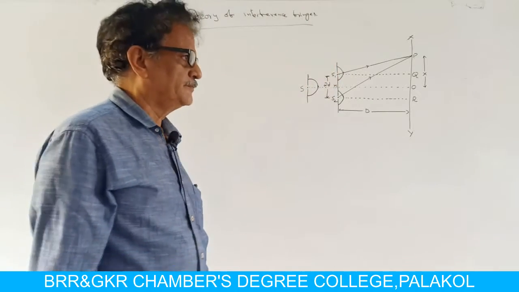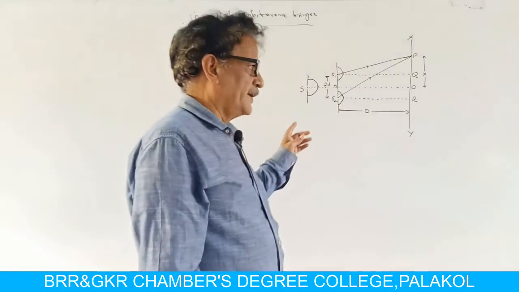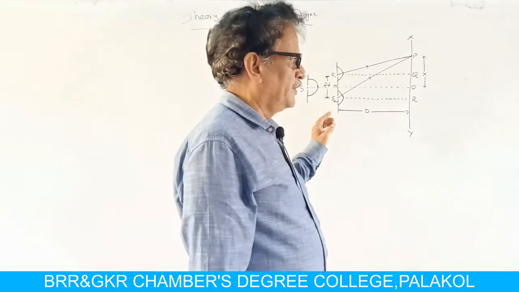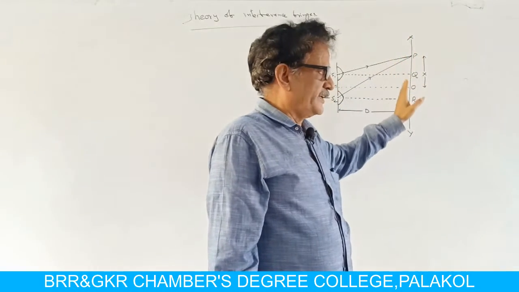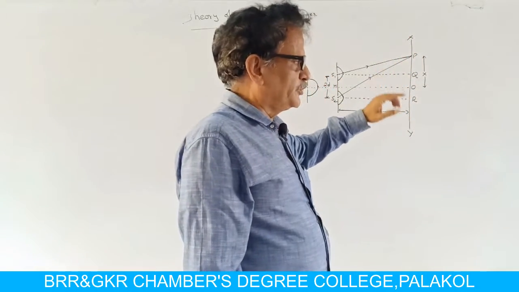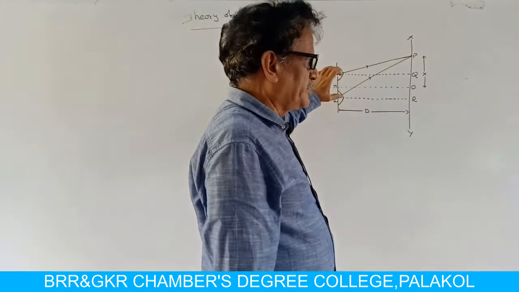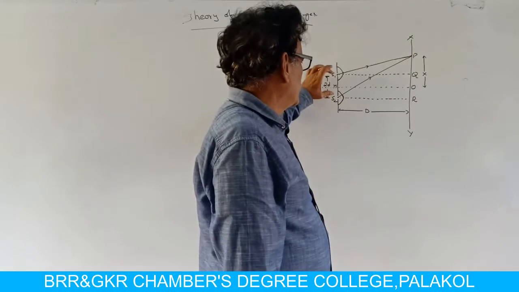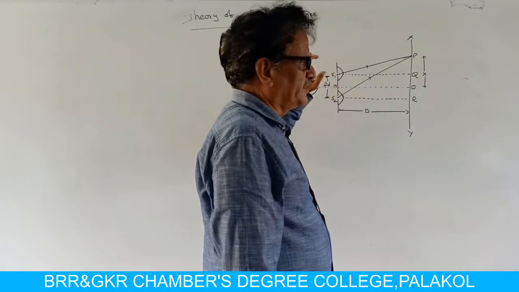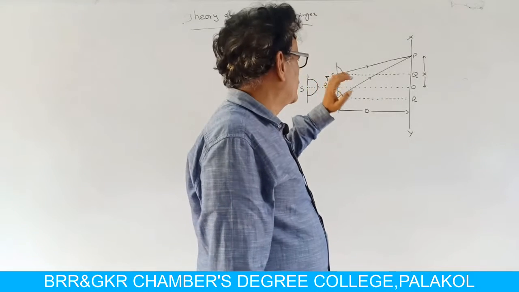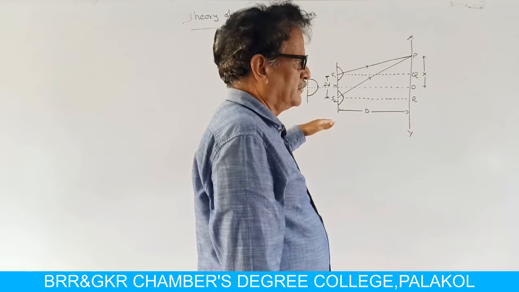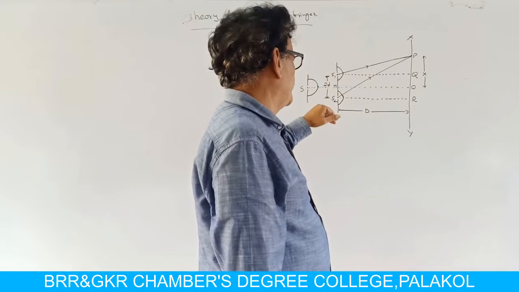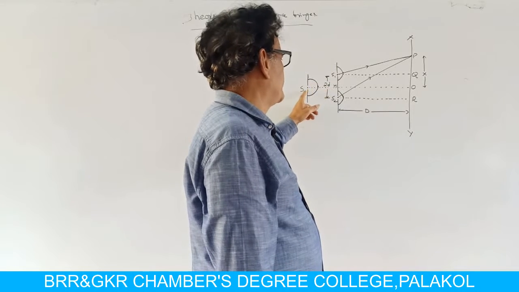In Young's experiment, as we learned, interference fringes are formed on the screen XY due to the superposition of two waves coming from two point sources S1 and S2, which are lying on the same wavefront of a wave generated by a monochromatic source.